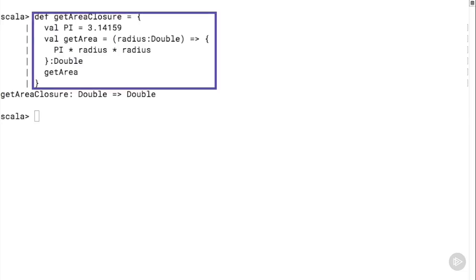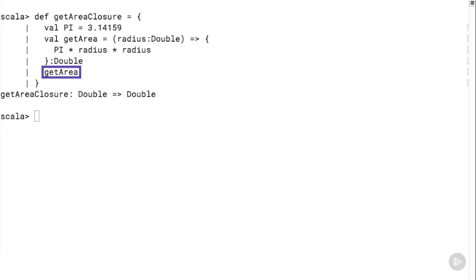GetAreaClosure is a higher order method because its return value is a function, and that function is the nested function object getArea. GetArea is a double in, double out function, and because it's returned from the outer method, it's a closure. Notice that the method getAreaClosure also has some local variables. Specifically, it has the local variable pi assigned the value 3.14159. The function object getArea references this local variable pi in order to calculate the area of the circle whose radius has been passed in.